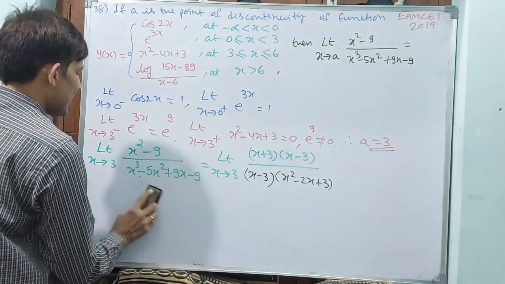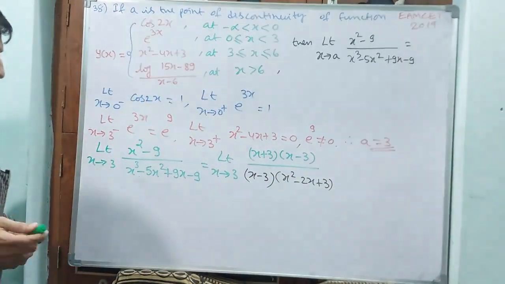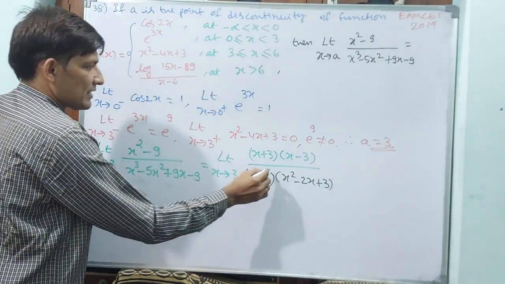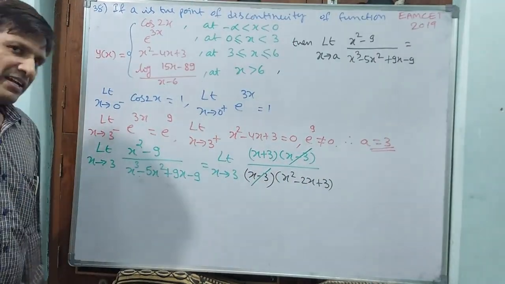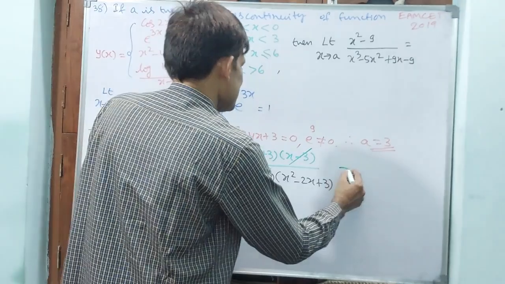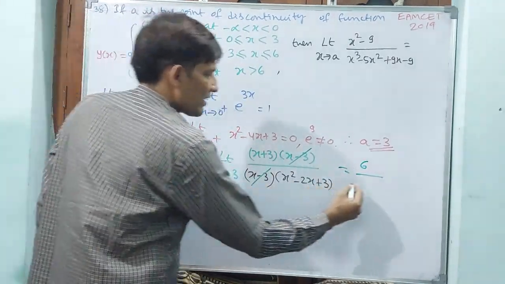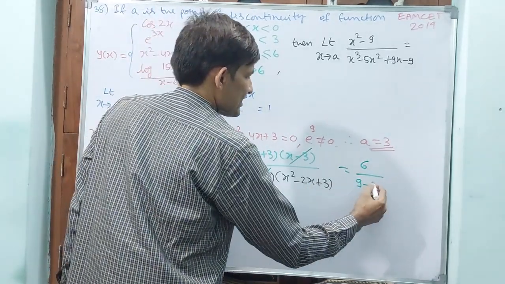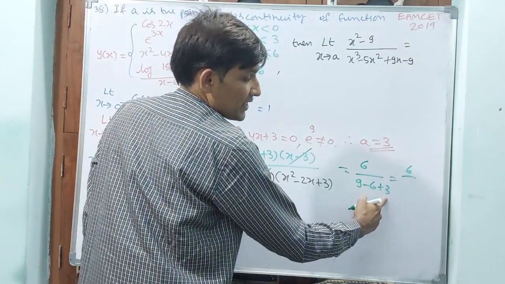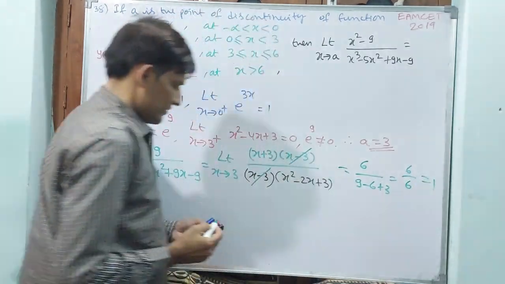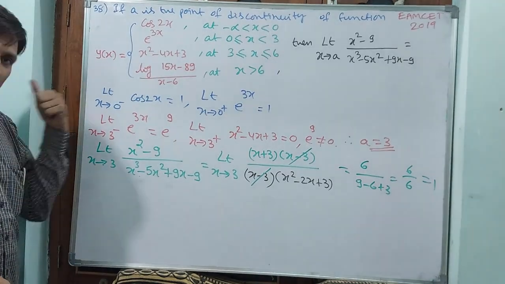Now this first calculation I am removing. Why? Because if you want, you can pause and reverse it, rewind and see how I have done it. Now what I am doing is cancelling this x minus 3 and x minus 3. That's all. Now shall I apply the limit? Definitely I can apply the limit. Why? Because if you apply the limit, 3 plus 3 is 6, 3 square is 9, minus 6 plus 3. 6 by 9 plus 3, 12 minus 6, 6, so 1. 1 is the answer for this question. Okay? Let us go for the next question.